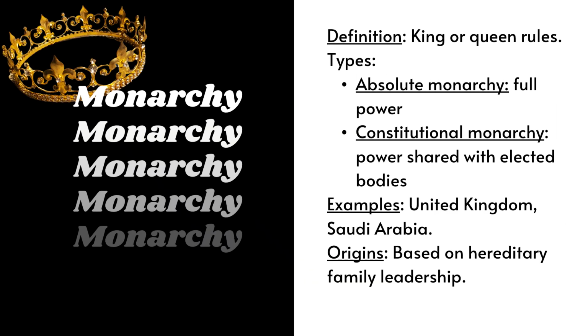A monarchy is ruled by a king or queen. There are two types. The first is absolute monarchy. The ruler has full power. Then we have constitutional monarchy, where the power is shared with elected leaders. The United Kingdom is a constitutional monarchy. Saudi Arabia is an absolute monarchy. These systems grew from hereditary leadership, power passed through family.